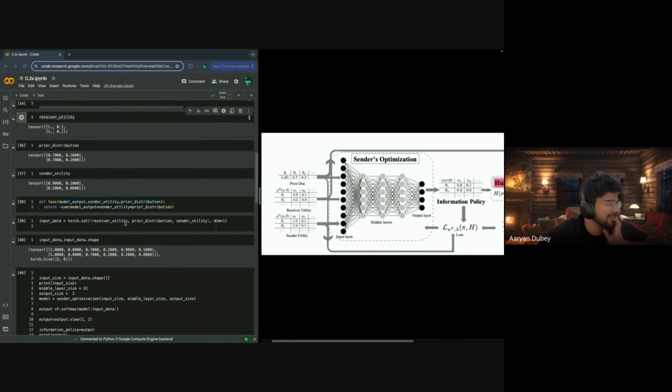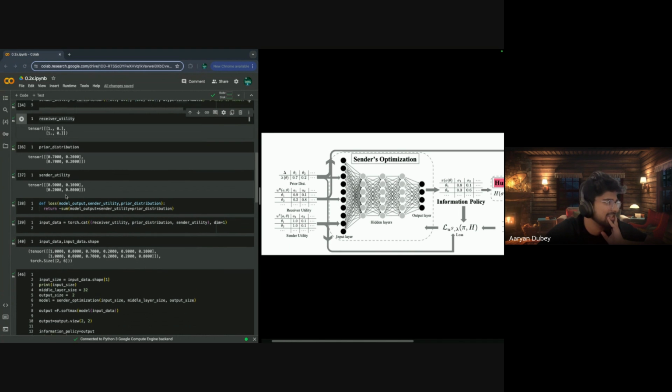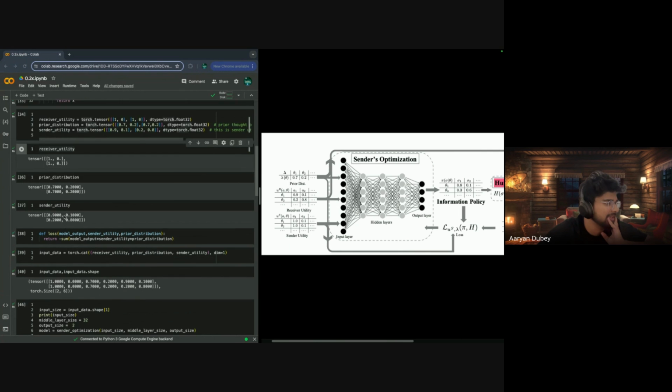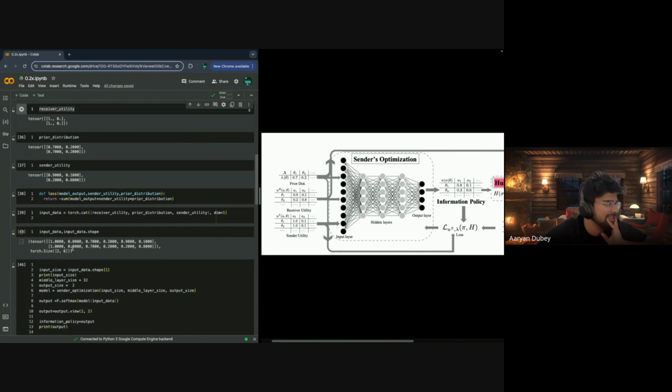So I put the input data, that is I can concatenate these whole ones, and we have input data, or something like this, a 2x6 matrix. I don't know if it's correct or not, but then I just designed the layer. I took the output, I took the softmax function. We'll have an output of something like this. This output is generally the information policy here, right? It's 80% one, 30%, but I have something like this.